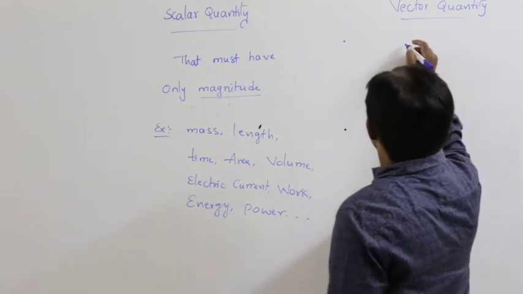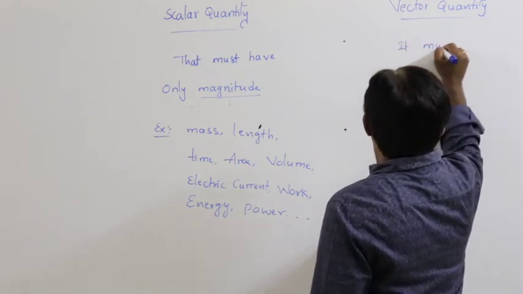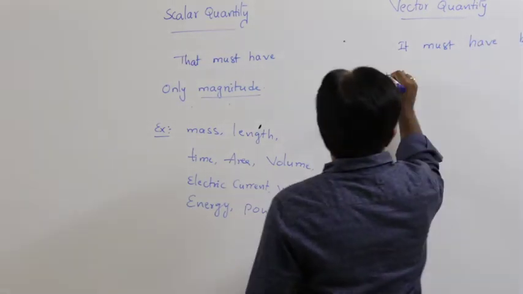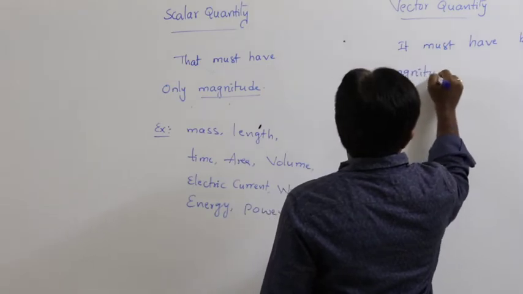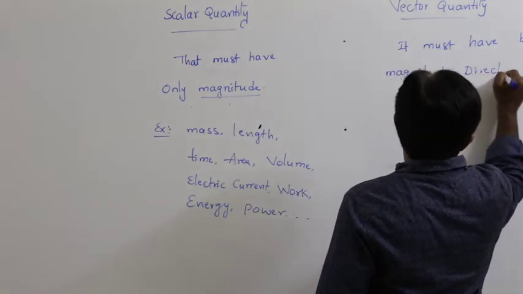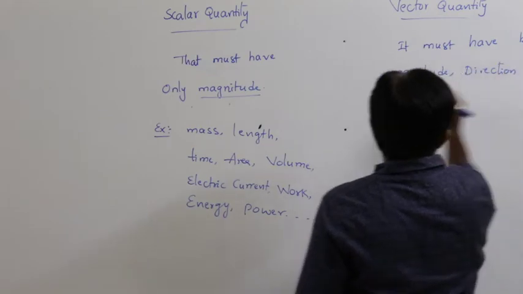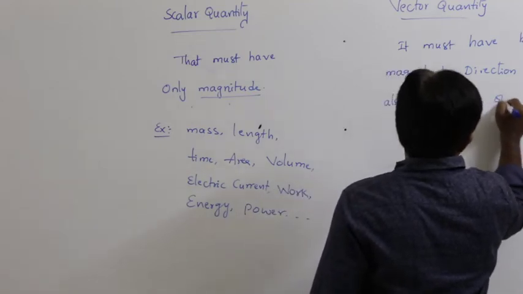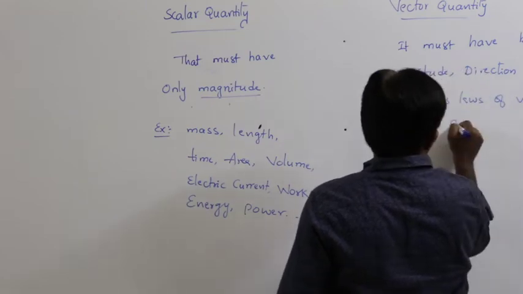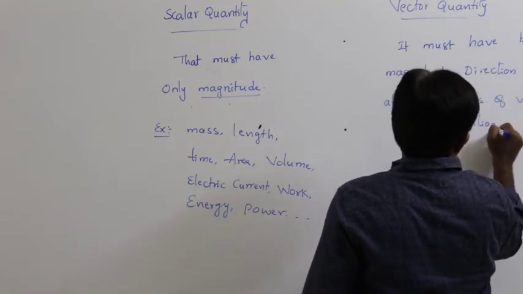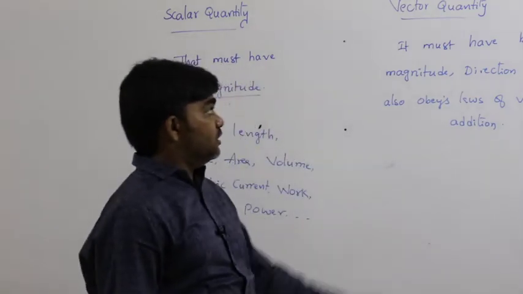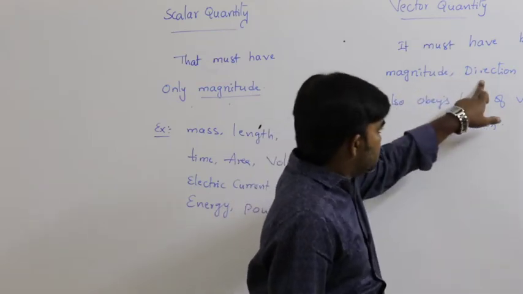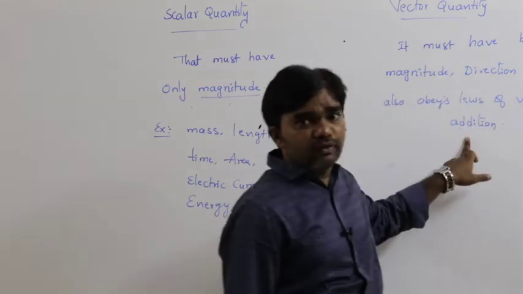So it must have both magnitude and direction, and also obey laws of vector addition. This is called a vector quantity. This quantity must have magnitude, direction, and also obeys laws of vector addition.